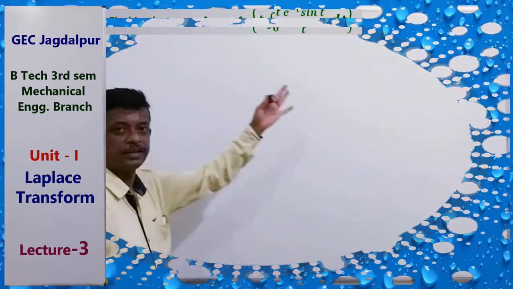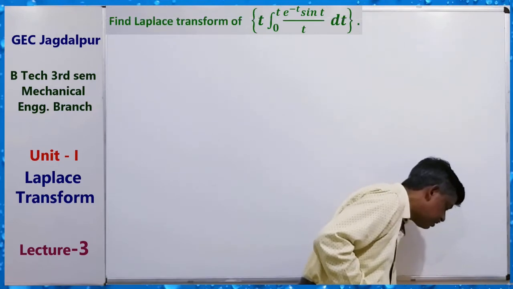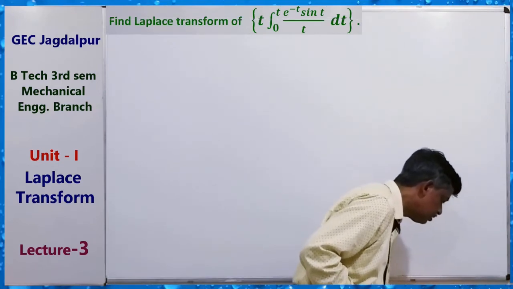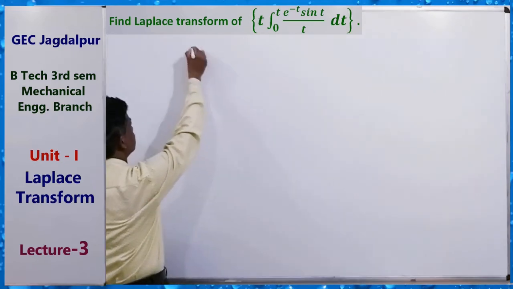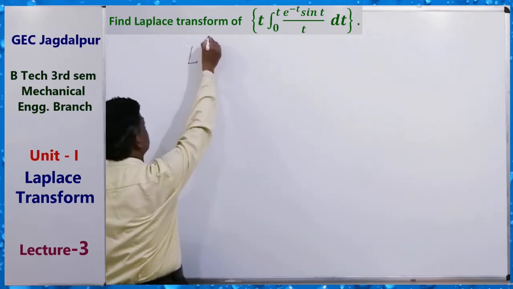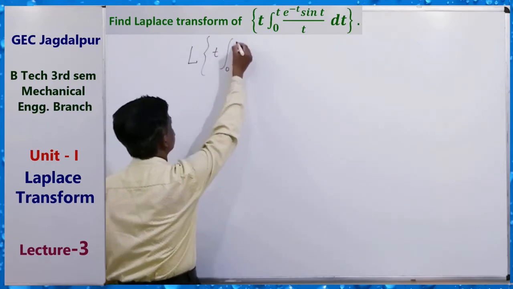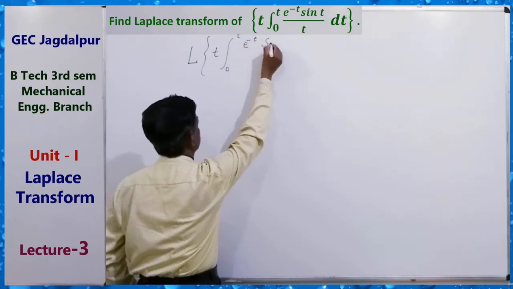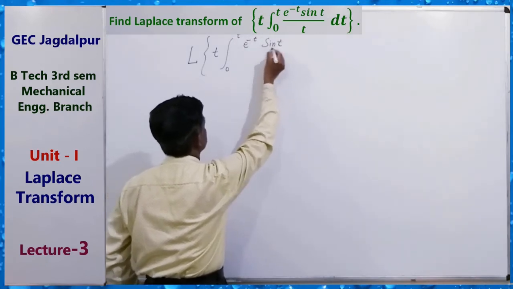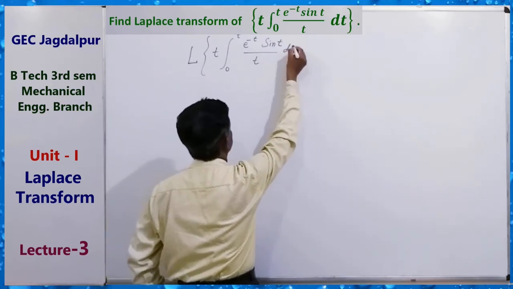Take a question. Find the Laplace transform of the integral from 0 to t of e to the power minus t sin t upon t dt.